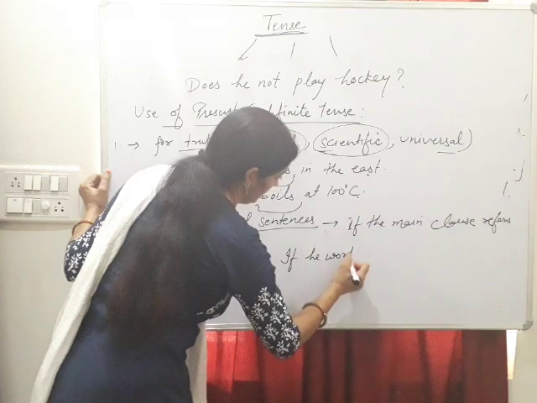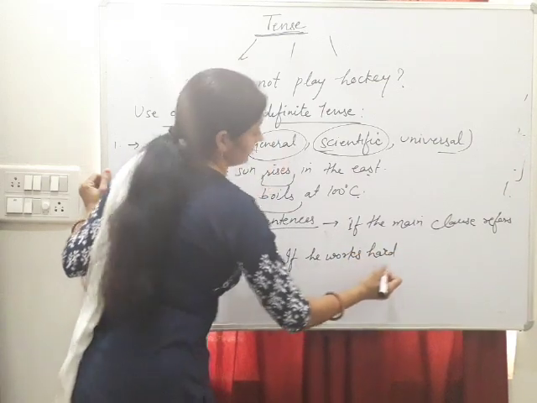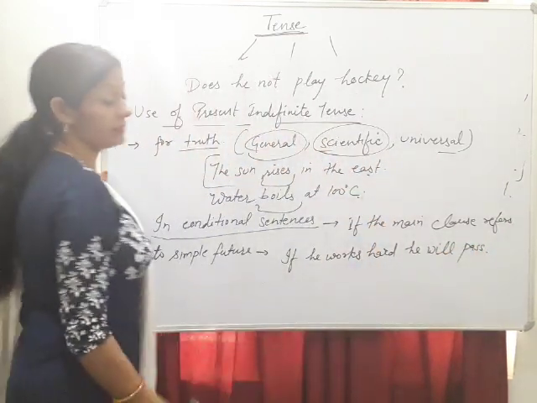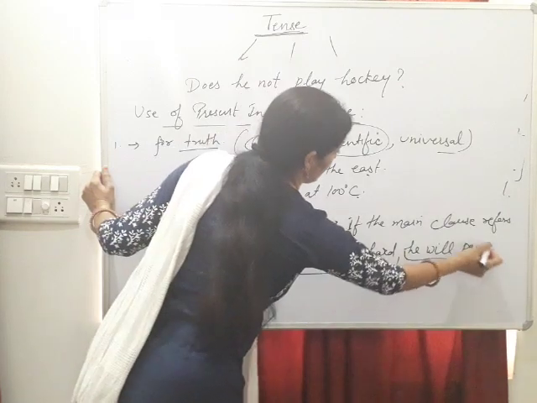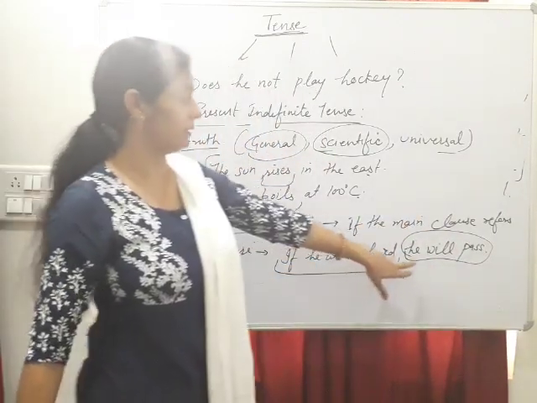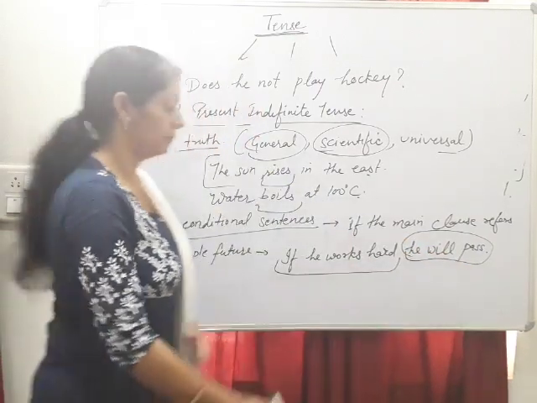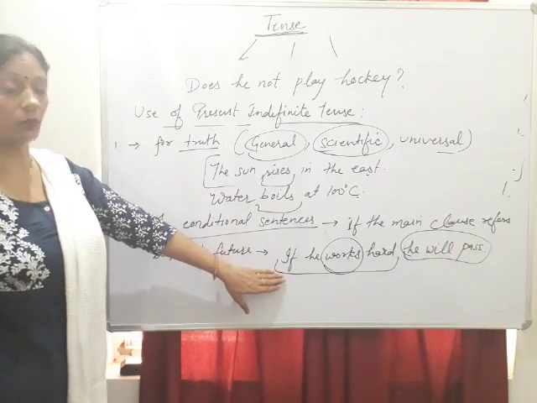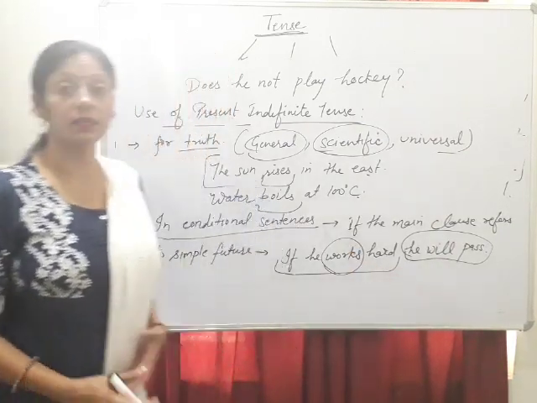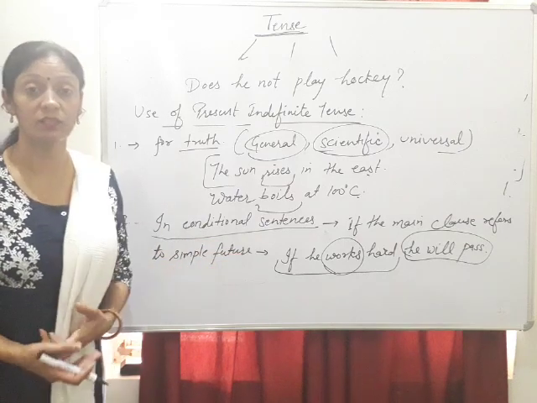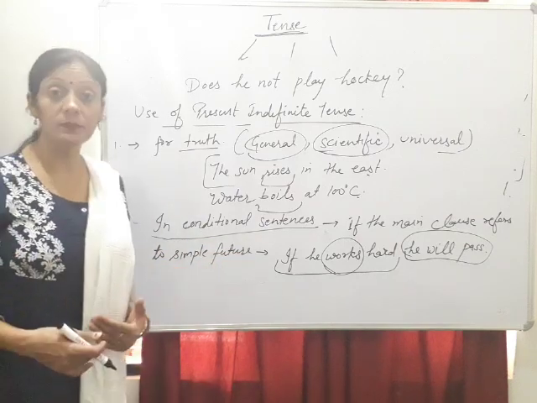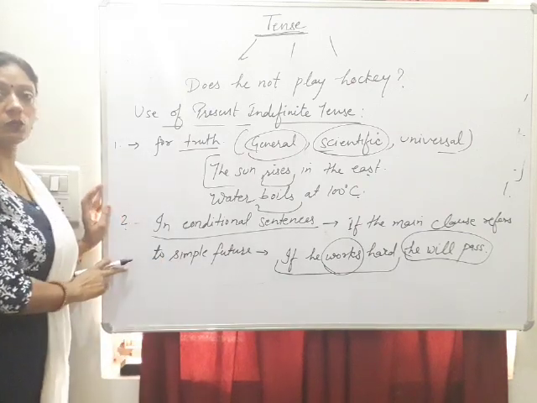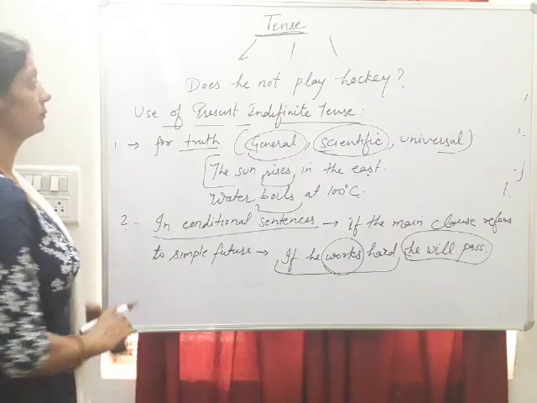If he works hard, he will pass. Every sentence has two parts. This one is the main clause, he will pass. In this clause we have will plus first form, and according to the rule we are using first verb in the condition in the subordinate clause. If he works hard, he will pass. Other example is if he walks fast, he will catch the train. We can also say if he comes to me, I shall give him his wages. Okay, this one is the second rule of present indefinite tense.